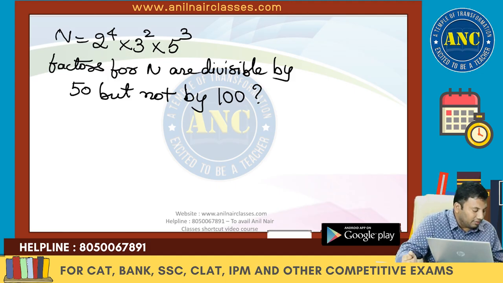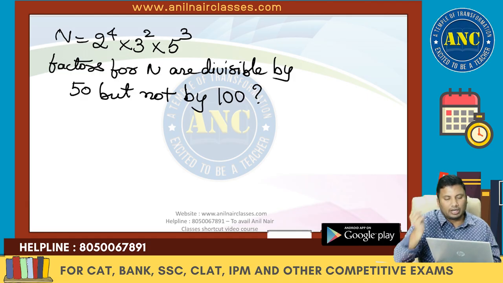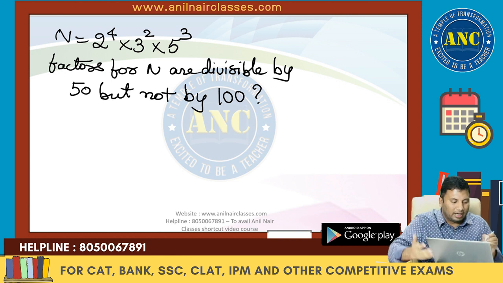Mahesh, I will solve one more question, then it will be clear to you. How many factors of n are divisible by 50 but not by 100?